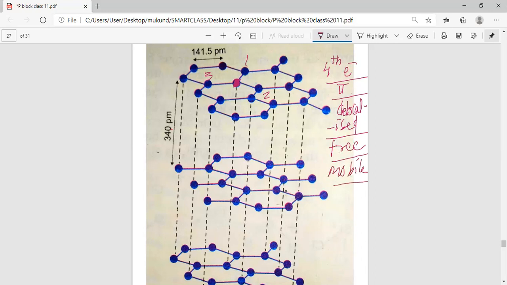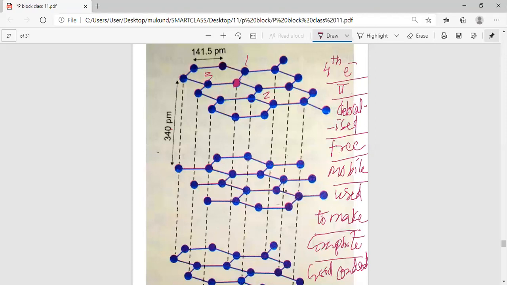This free or mobile electron is used to make graphite a good conductor. So graphite is a good conductor of heat and electricity, especially electricity, because this